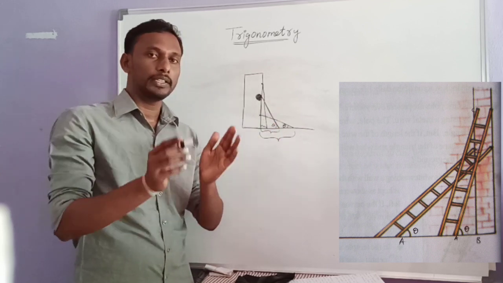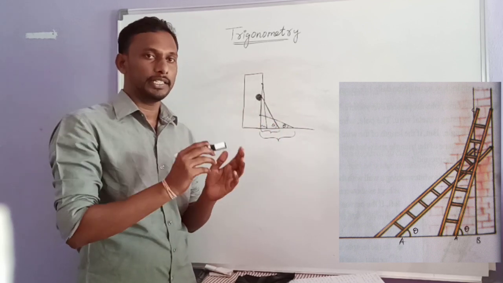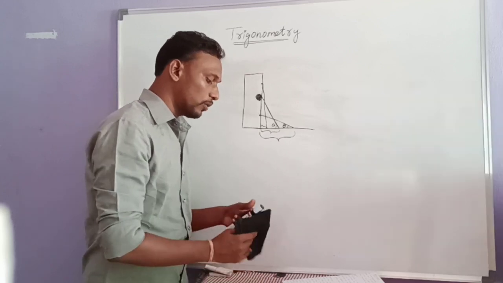This is the relation between them, how the three things change.